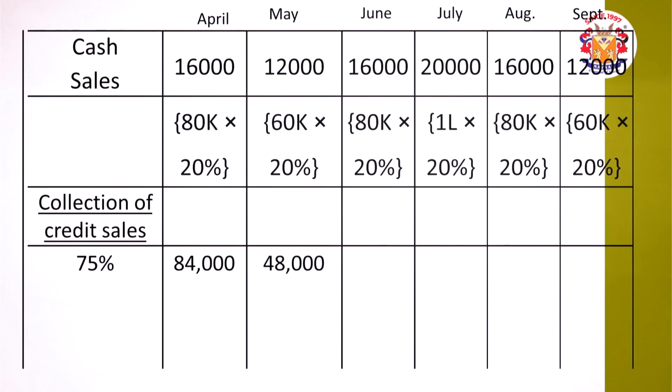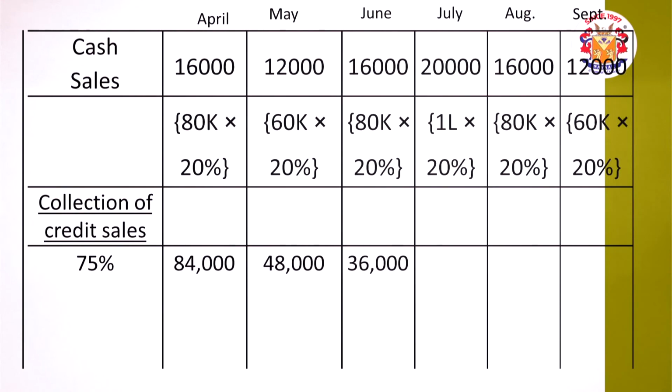April month, you can see the sales of the April month is 80,000. Out of 80,000 rupees, friends, 20% is cash, so the remaining 64,000 is on credit. 64,000 into 75% comes to 48,000. Next, after April it is May. For May month, sales is 60,000. 20% is cash, remaining is on credit, that is 48,000. Of that, 75% comes to 36,000.